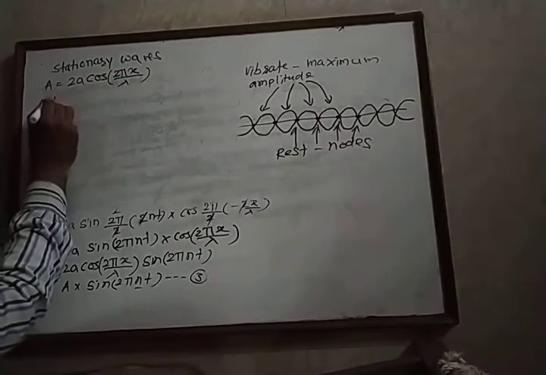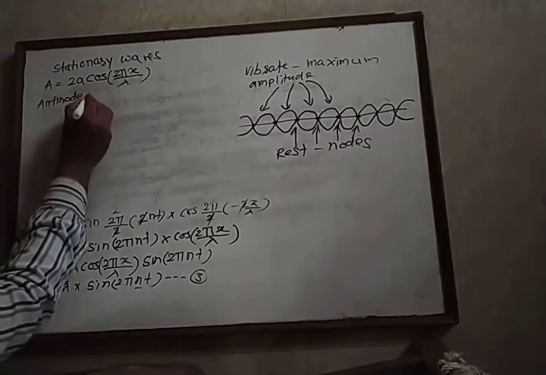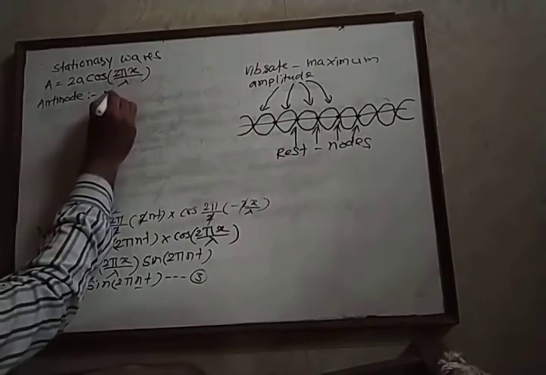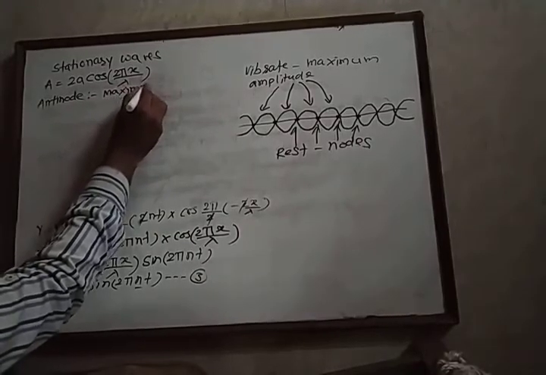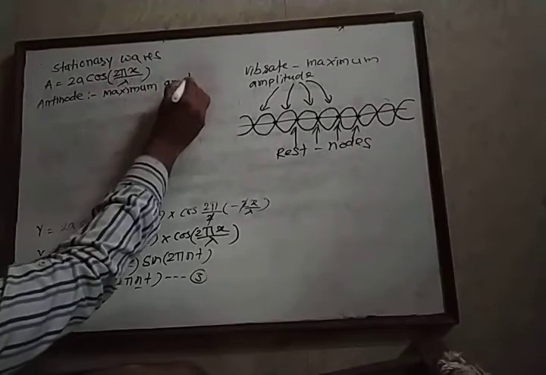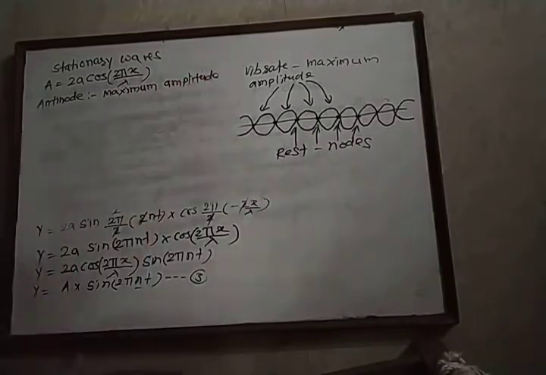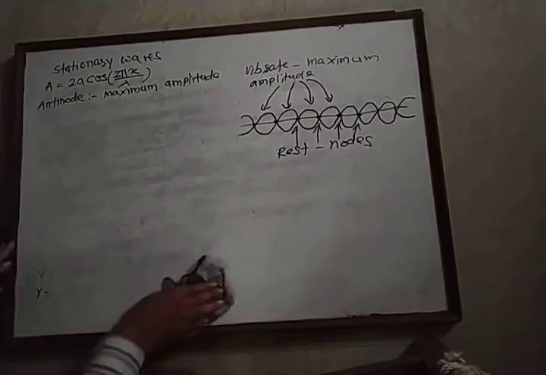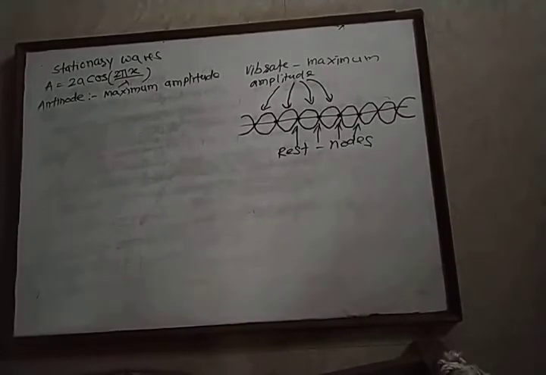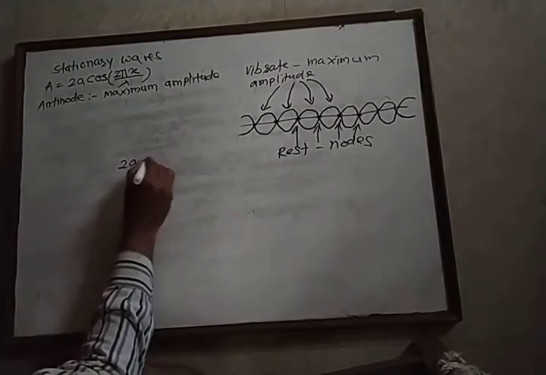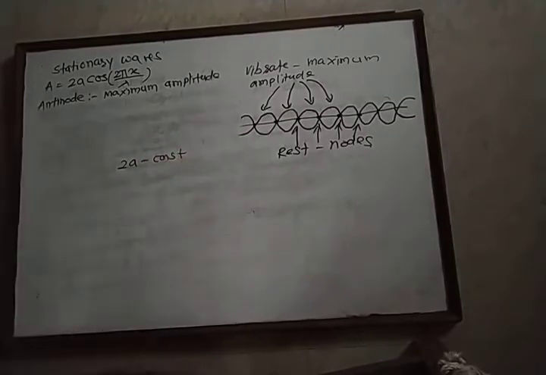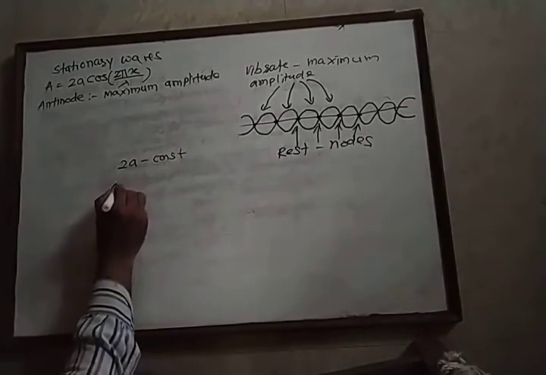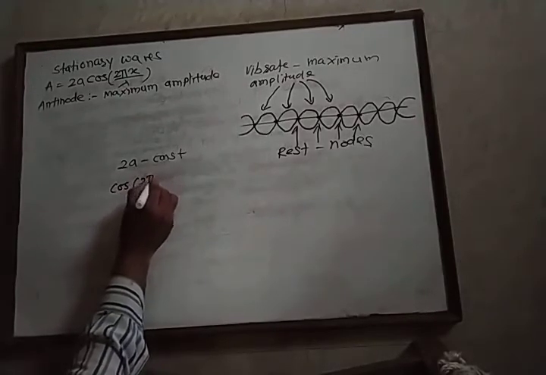Antinodes are obtained. Antinodes are the particles which are vibrating with maximum amplitude. Now, the resultant amplitude is given by the formula 2A cos of 2πx upon lambda. In this equation, the 2A term is a constant; its value remains constant. The only variable term is cos of 2πx upon lambda.